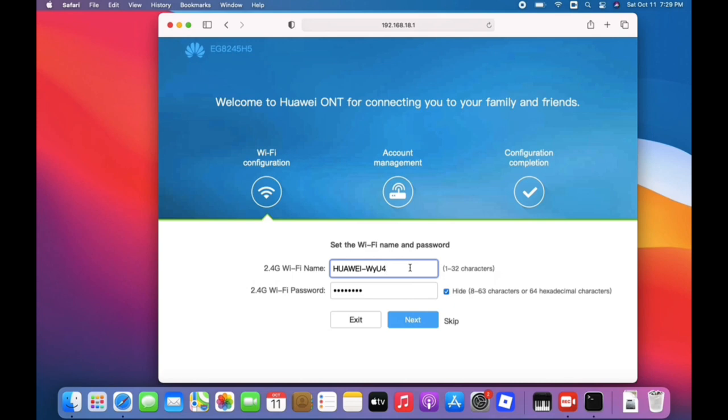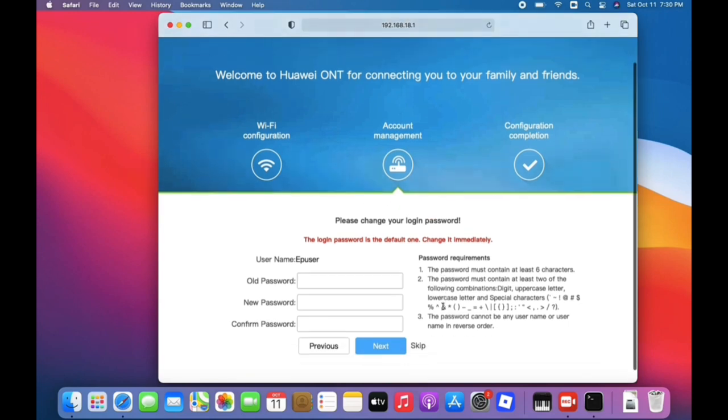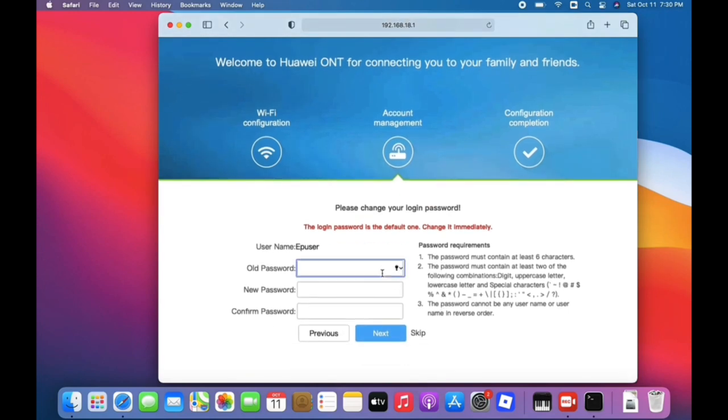After accessing the router, we will proceed with changing the network SSID and setting a strong password. To have a strong password, we need to include a mix of uppercase letters and lowercase letters, numbers, and symbols. Changing the default credentials: this model of Huawei router won't let us change the default user, so we will change the password instead.